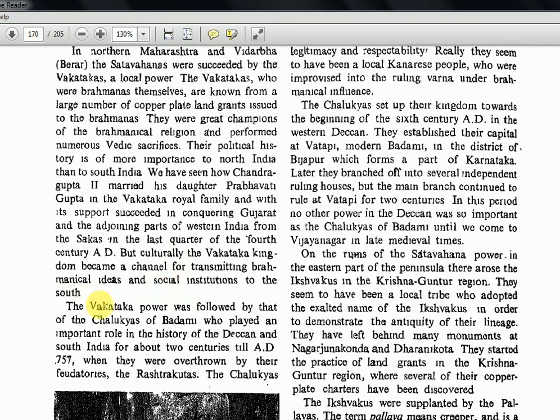The Vakataka power was followed by that of the Chalukyas of Badami, who played an important role in the history of the Deccan and South India for about 2 centuries till AD 757, when they were overthrown by their feudatories, the Rashtrakutas. So that is the timeline if you see. Satavahanas, Vakatakas, Chalukyas and Rashtrakutas. This kind of timeline ordering is a favorite area of UPSC. So that is why these chapters are important.